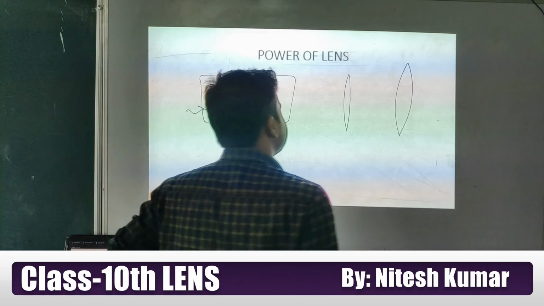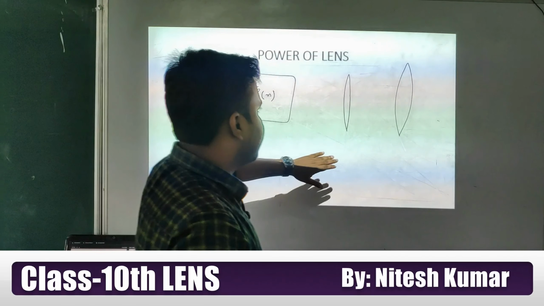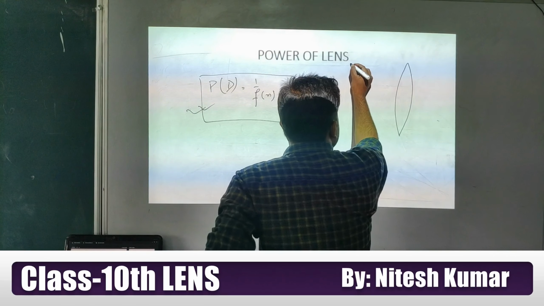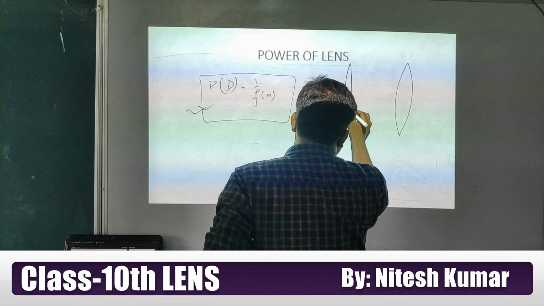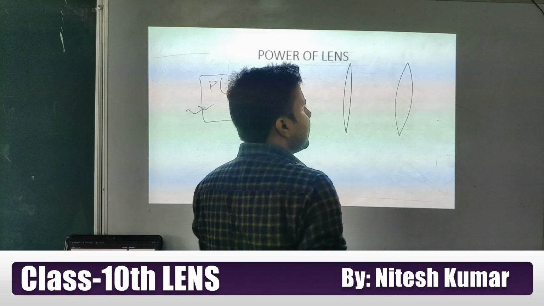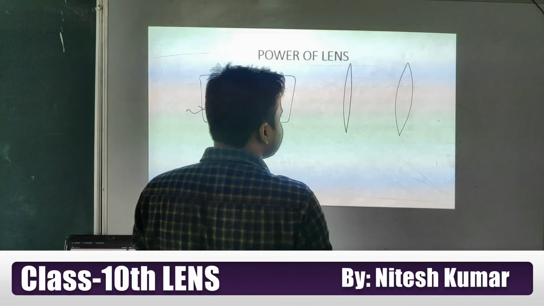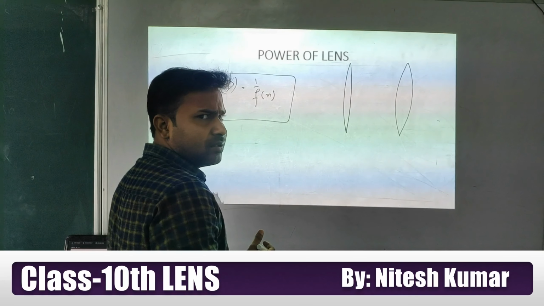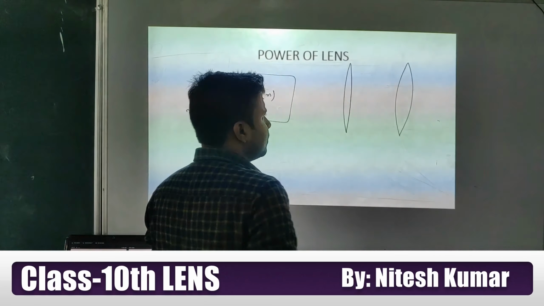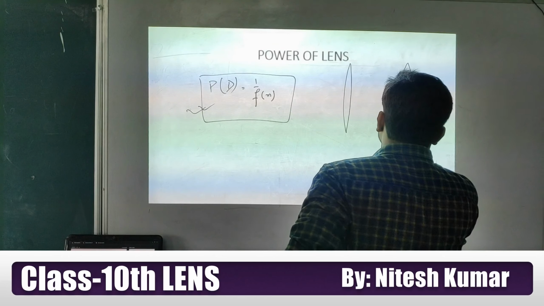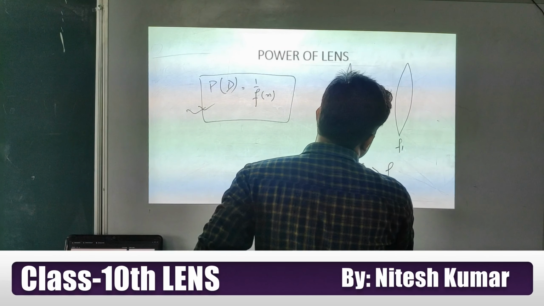Now try to understand, student. In the diagram the aperture is not looking the same, but assume the aperture is also the same. Now in which case can you say the focal length is less? In this case. So here I am considering f1 and this one f2, and f2 is greater than f1.